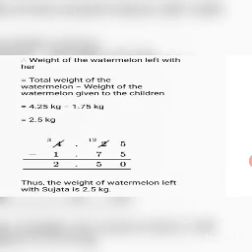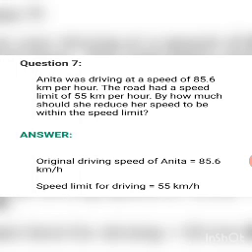Okay. Last sum, question number 7. Anita was driving at a speed of 85.6 kilometers per hour. The road had a speed limit of 55 kilometers per hour. By how much should she reduce her speed to be within the speed limit? So, her speed is given and the limit is also given. And now we can see that her speed is more than the limit. So, to find how much she should reduce, we have to subtract, right? So, let's see the solution.